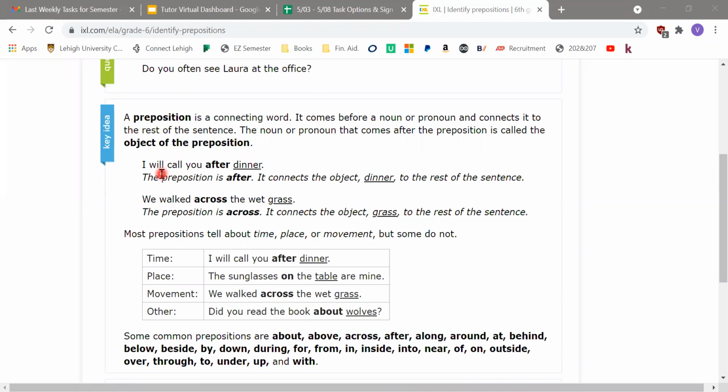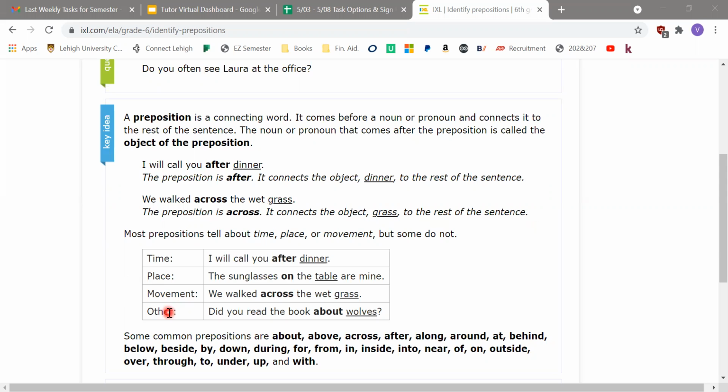So here are some examples. I will call you after dinner. So the preposition is after, and it connects the object, dinner, to the rest of the sentence. We walked across the wet grass. The preposition is across. It connects the object grass to the rest of the sentence. And most prepositions will tell you about time, place, movement, or other.